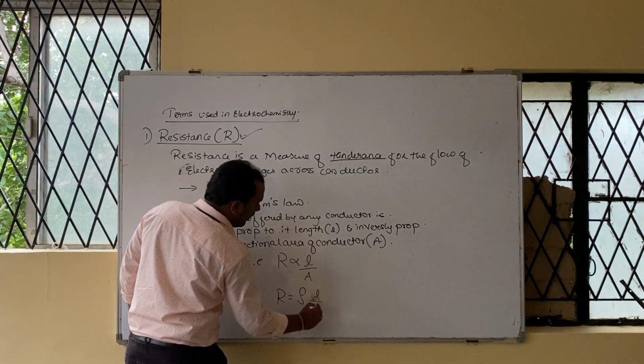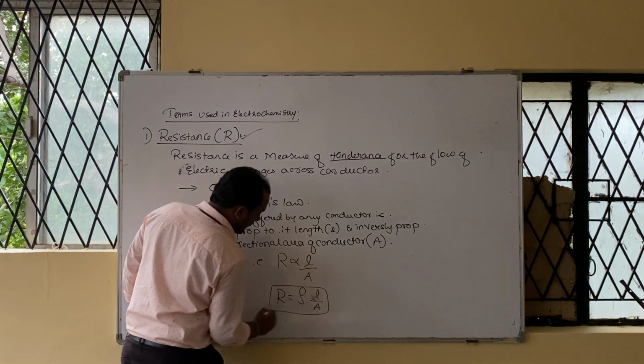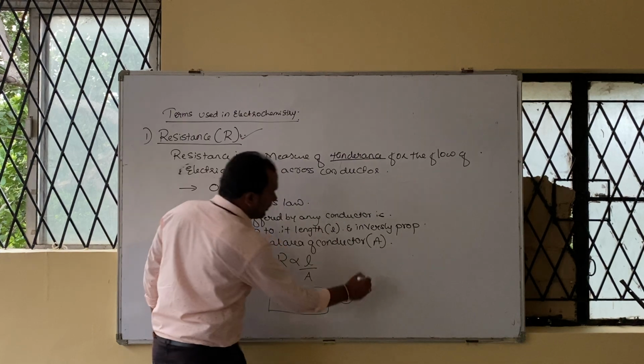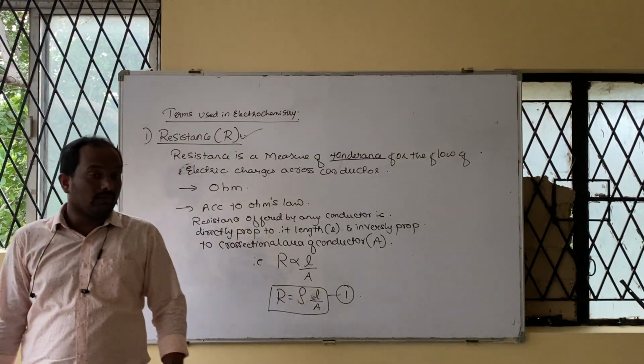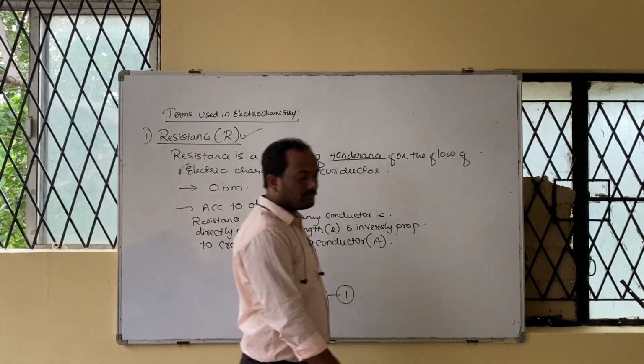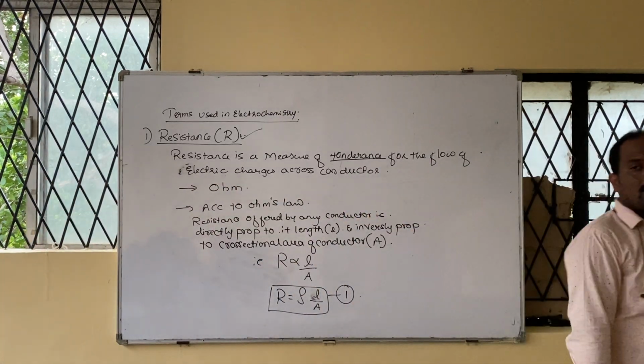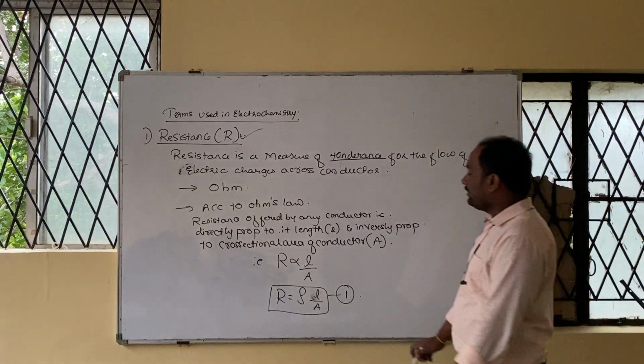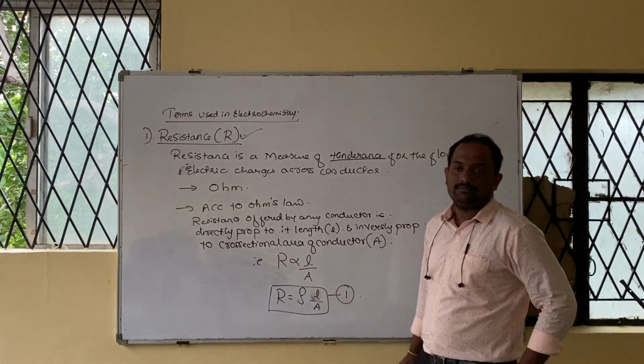This is the first formula of electrochemistry. Put this in a box. Call it formula number 1. Numericals are there, a 2 mark question. I repeat again: R is equal to rho into L upon A.